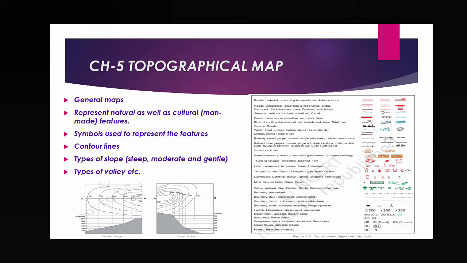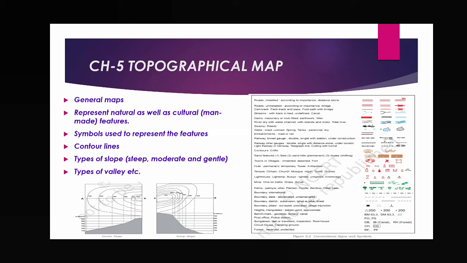That means natural features, which are made by nature, like mountains, plateaus, plains, rivers, forests, etc. And cultural features means the man-made features which are made by human beings, like railway, roadway, houses, buildings, temples, mosque, etc. So that's why it is called general maps, because it is representing two features: natural side by side with man-made.